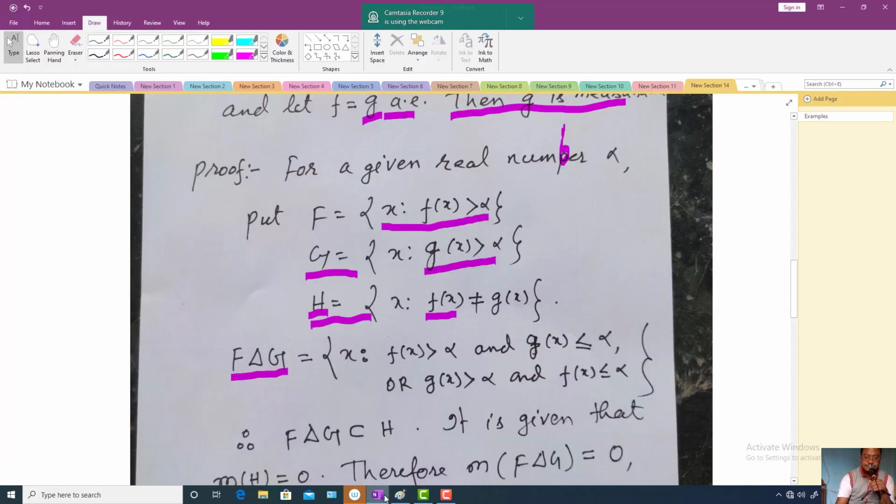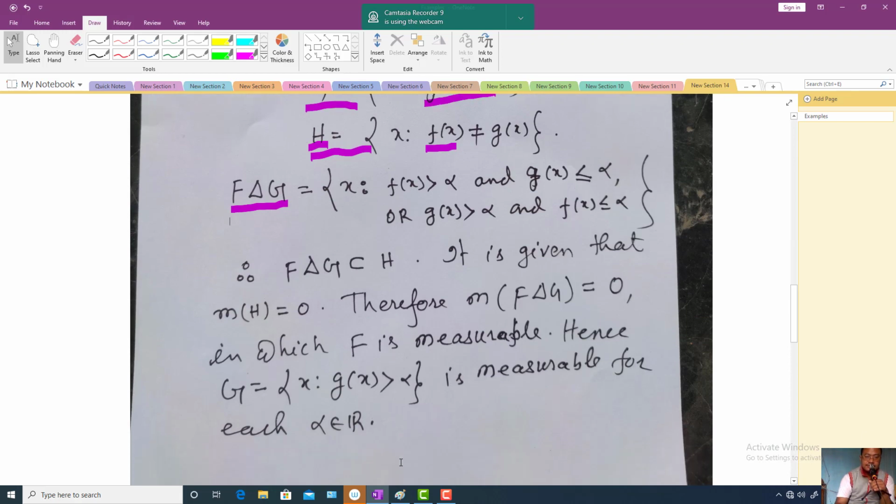So that means F symmetric difference G will be a subset of H, because H is the set of all points where f is not equal to g. So at every point here f is not equal to g, so this will be a subset of this one. So that was the explanation. F symmetric difference G is equal to x such that f of x is strictly greater than alpha and simultaneously g of x is less than or equal to alpha, or g of x is strictly greater than alpha and f of x is less than or equal to alpha.